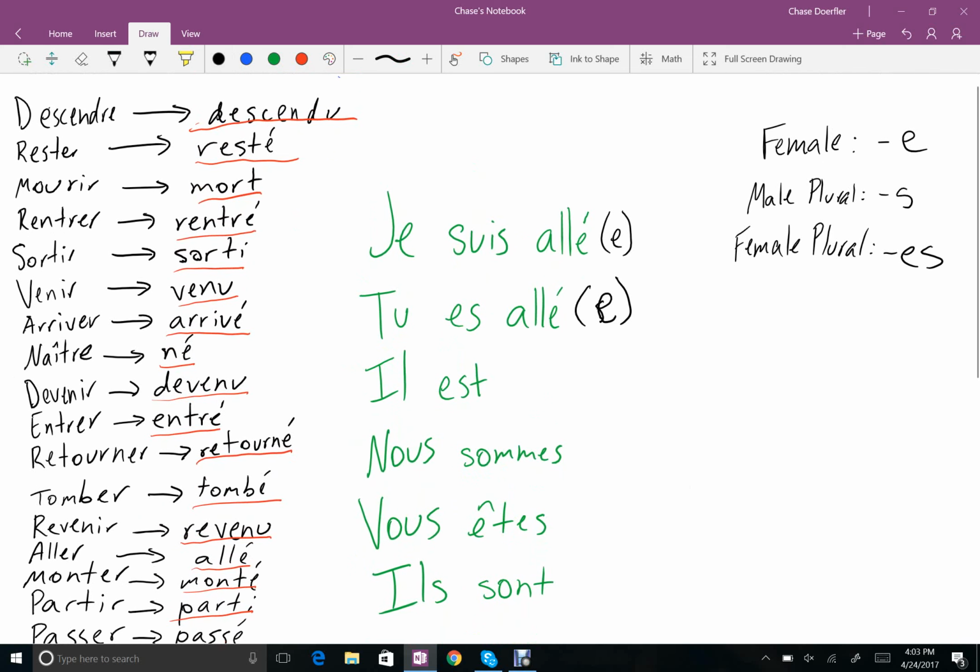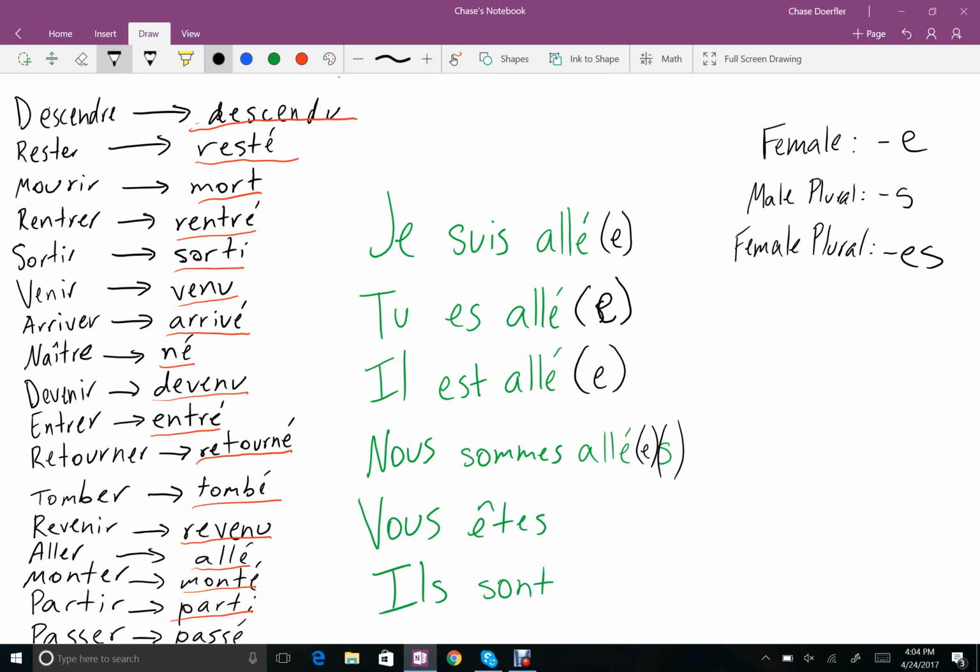Il est allé, and then there's that possibility. Then nous sommes allés, but since it's talking about we, there would be an S. But there would also be an extra E if in this certain situation it would be female.